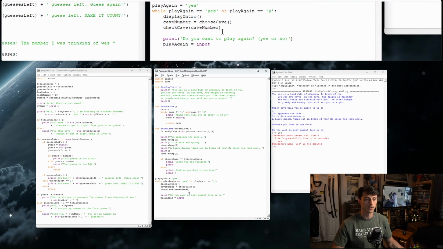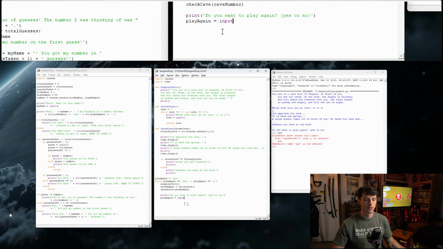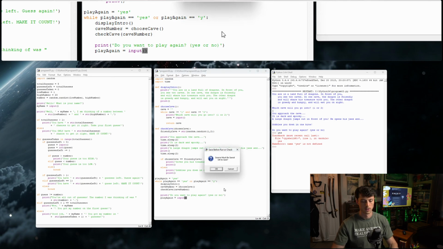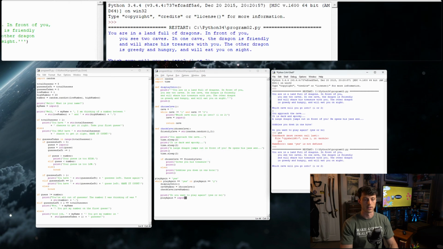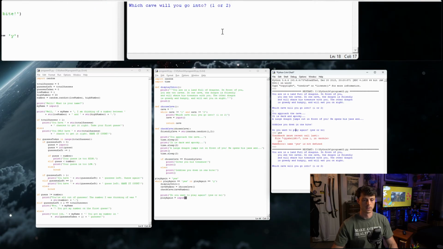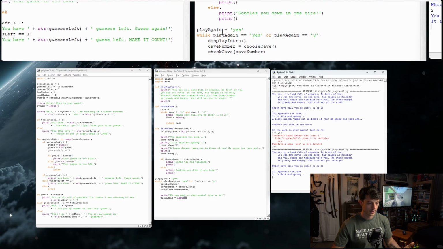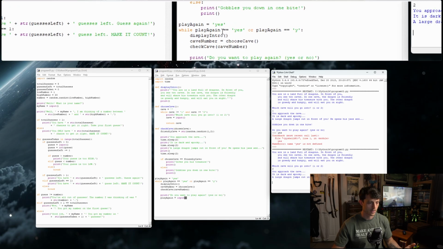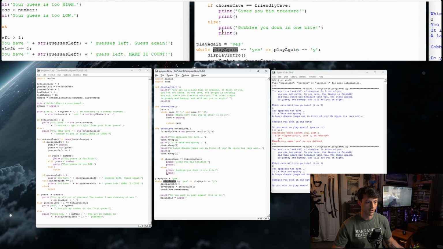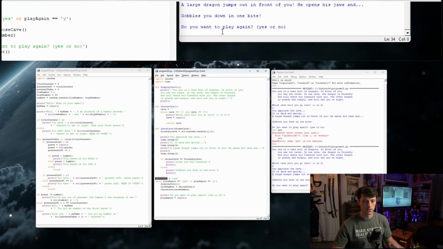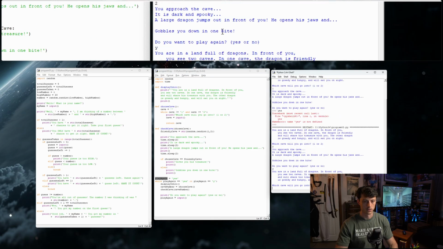So if you have not figured it out by now, this is where the program broke. And oh my goodness, sometimes you just forget some parentheses. And then that is it. I was checking all my variables, all the names. It doesn't tell me if there's a variable that's not established or not in use. Oh, look, and then we have yes or no. So let's do yes, and then it does it again.